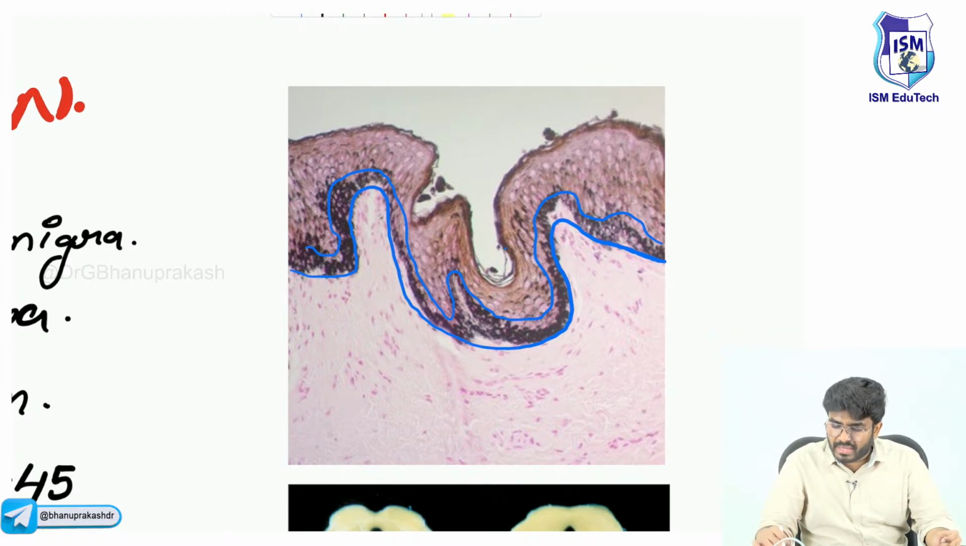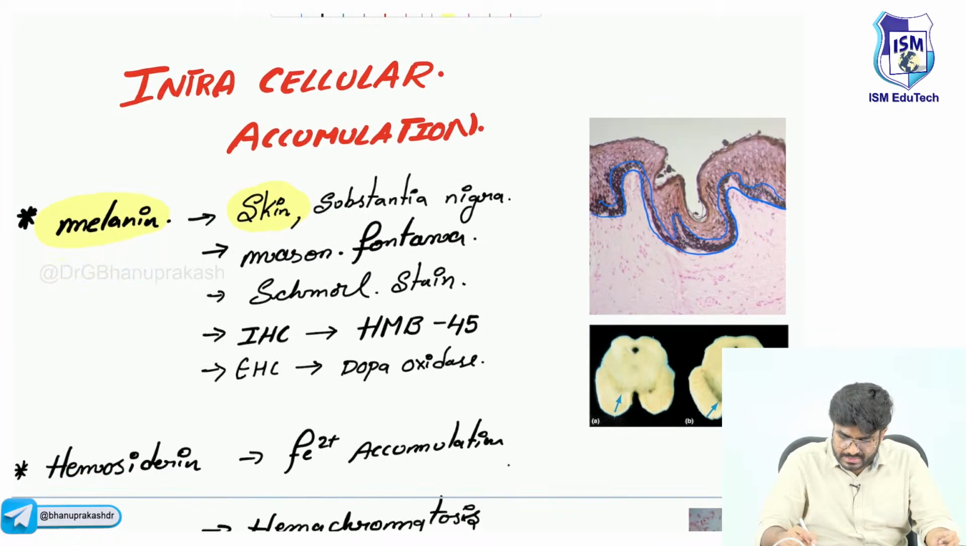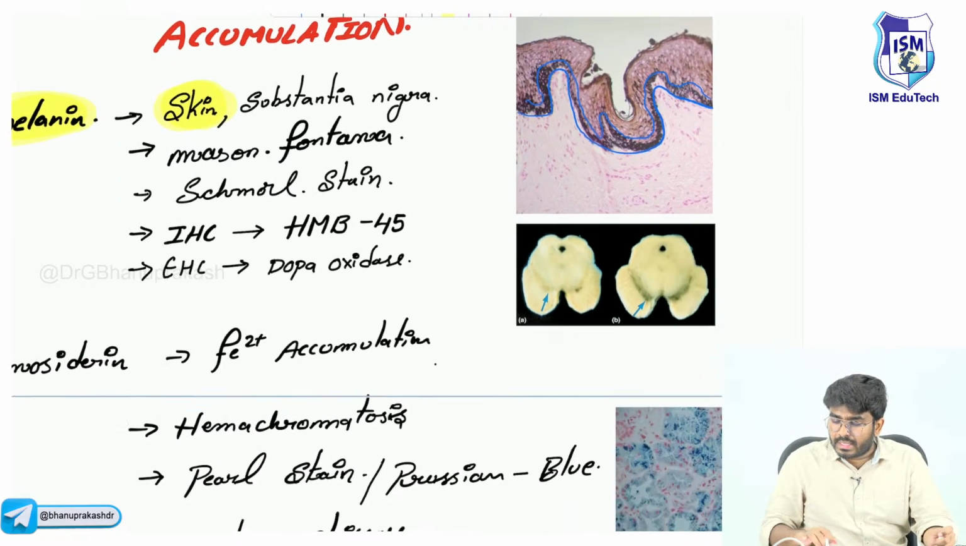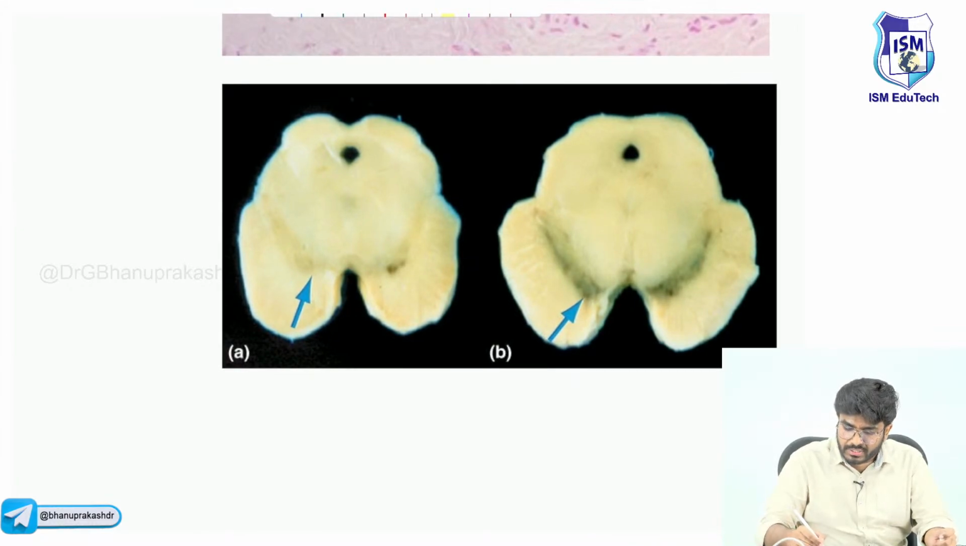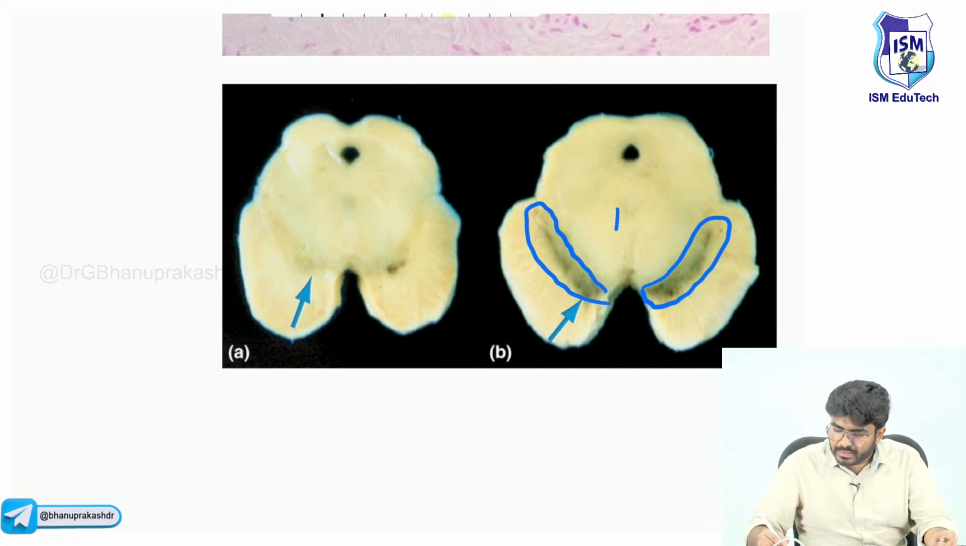So melanin is a pigment, and yes, it will accumulate in our cells. It is there in the skin, but not only there, in the central nervous system also. Look here, what is this area? This black area which I have highlighted is called the substantia nigra. This is a healthy midbrain.